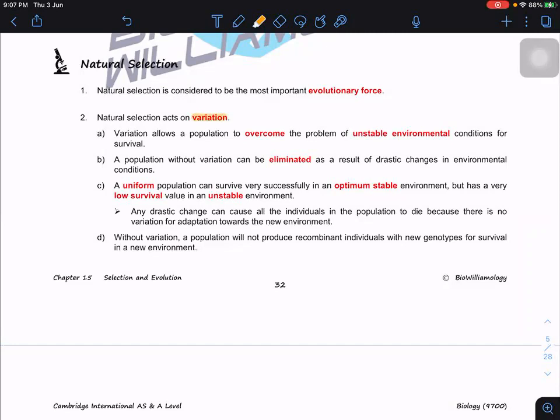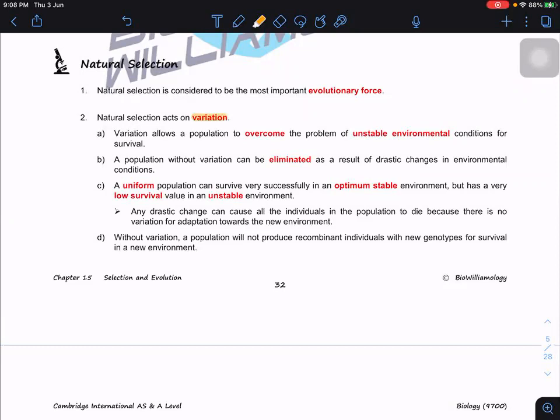Now, very, very important, because in the next two subtopics we're going to look at some effects where we kill unselectively, for example poaching, hunting, or earthquakes and natural disasters. Those natural disasters don't act on a particular variation. They kill unselectively, so that one is not natural selection. It's a different form that changes the allele frequency. So that one we're going to learn later.